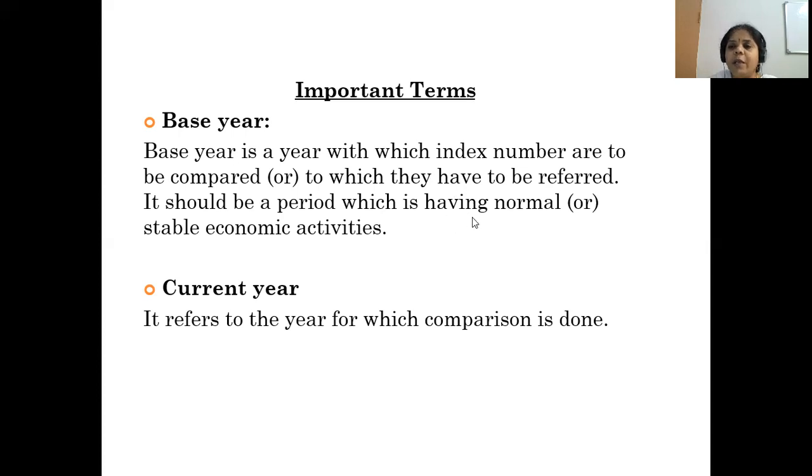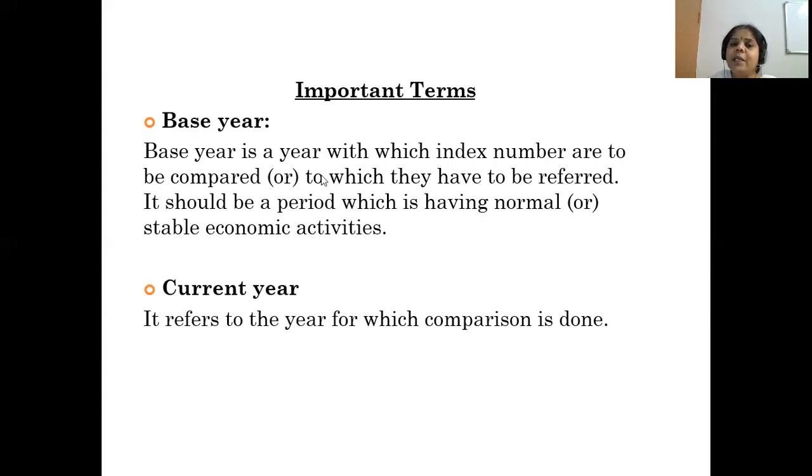A normal year is nothing but the economy runs normally, and there are no problems in a country. For example, any war between countries or any severe problems, floods, earthquakes, those things will not happen in that period. That year we have to take as a base year. Got it, students?